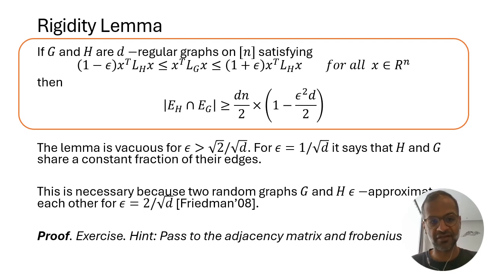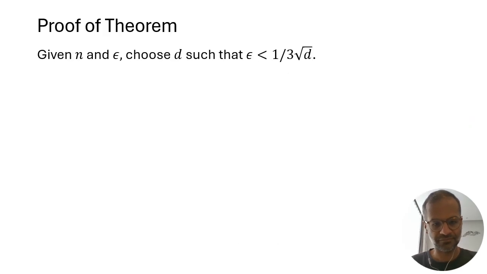Let's now see how it implies the proof of the main theorem. So here's the proof of the theorem. Suppose we're given n, a number of vertices, and an approximation parameter epsilon, and we want to prove that any spectral sketching scheme for epsilon spectral approximations of graphs on n vertices must have at least n over epsilon squared edges. Okay, so now we're going to choose a degree d so that epsilon is less than 1 over 3 square root d. Okay, so d is like 9 over epsilon squared.